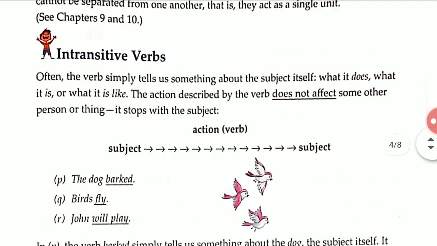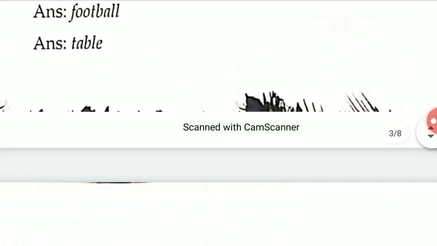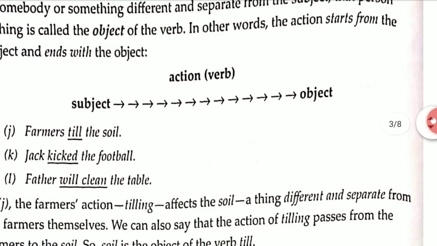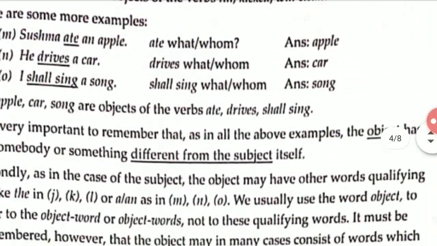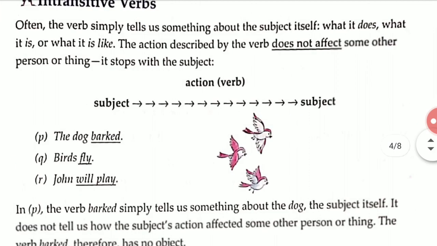In transitive verb, what we have seen is that the action is carried from subject to the object, right? But here in intransitive verb, the action does not affect any other person or thing. It stops with the subject. Means the action started from the subject and it ends with that subject itself. We will see the examples and we'll get clear.